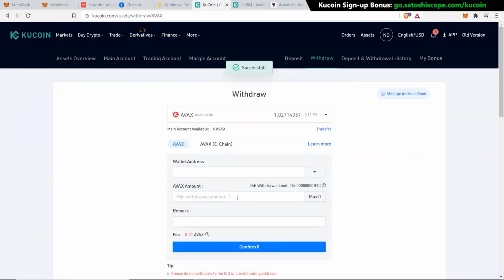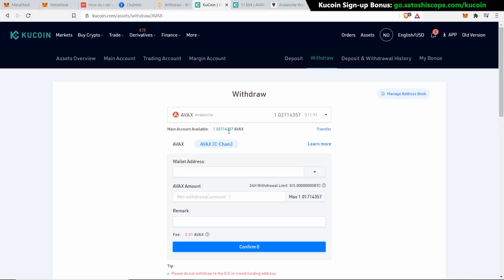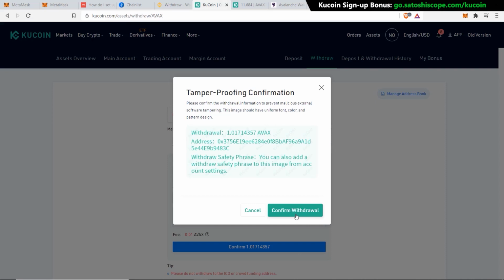Click confirm. Now the next thing is very important. I must select the AVAX C chain, and then for the wallet address, we go to MetaMask, click copy to clipboard, come back to the withdrawal page and paste it in here, making sure that the last 3 letters are correct. And then for the amount, I'm going to select the max amount again. You can see there's only going to be a 0.01 AVAX for the fees. This is really cheap compared to other chains like Ethereum. So now I'm going to click on confirm and then confirm the withdrawal.